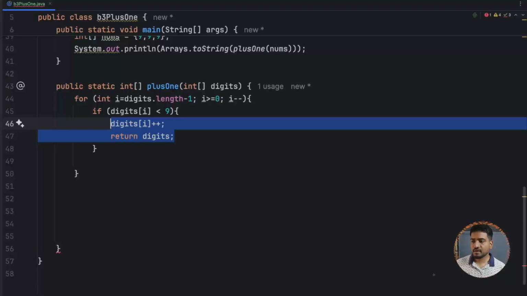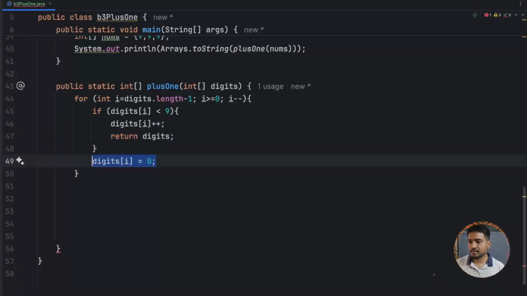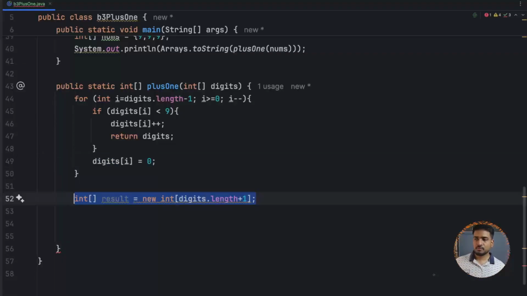But what if it is greater than 9? For a particular digit, a number cannot be greater than 9, but it can be 9. So if we do +1, it will become 10. So for that number, as we do a simple sum, we assign that digit to 0. That's what we are doing here. We are just assigning this place to 0. So most of the problem will be solved in the above for loop.